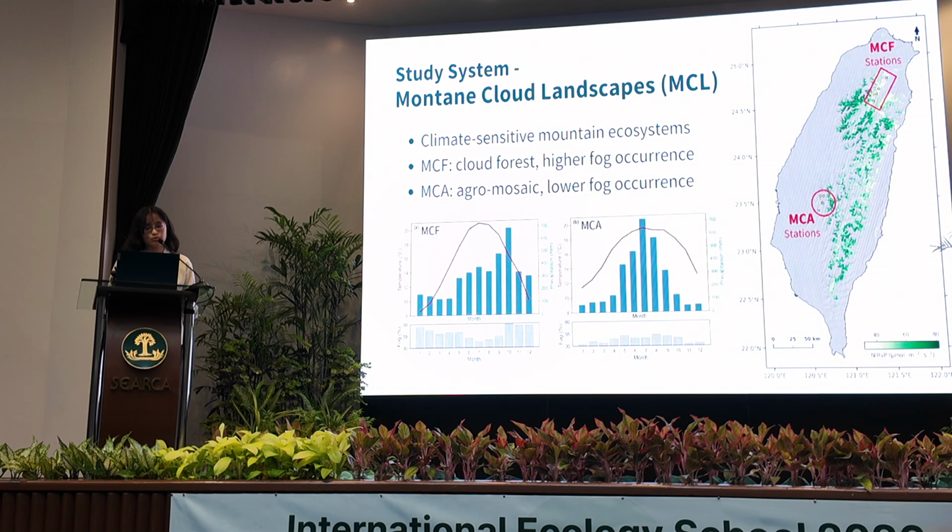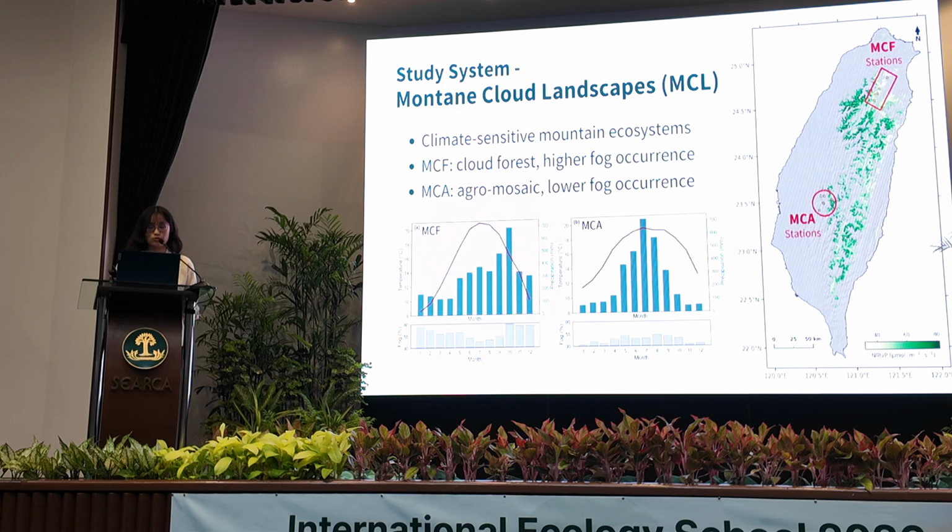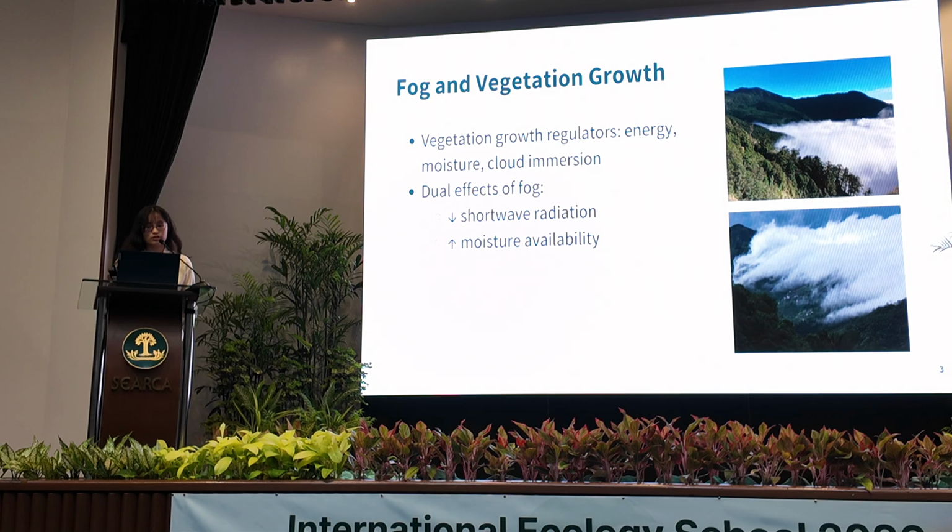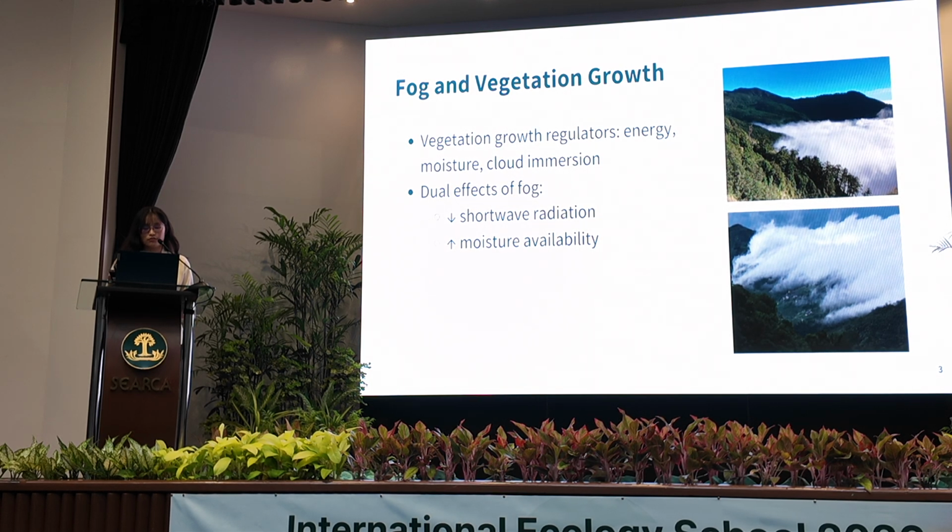This comparison is important because MCA includes additional human influences, such as cultivation and management practices, which may affect the relationship between bioclimate and vegetation growth. Vegetation growth in cloud landscapes is controlled by several factors, including energy, moisture, and cloud immersion. Fog wasn't quantitatively studied much before, so why do we decide to include it this time? Because fog is very interesting and has two different effects.